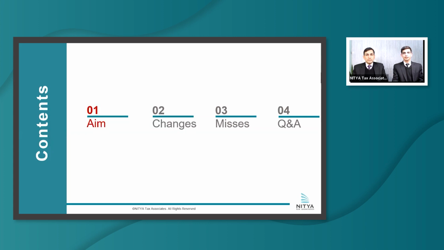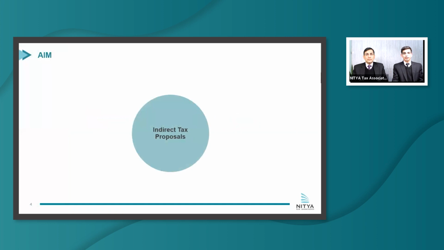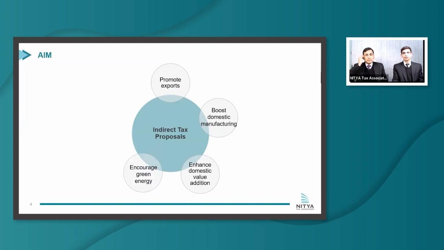So firstly, discussing the aim of indirect tax proposals. This year, the indirect tax proposals of the budget aimed at promoting exports, giving a boost to domestic manufacturing, and enhancing domestic value addition. So for this purpose, BCD rates on various goods have been reduced, or the BCD rates have been exempted. Now, there are certain other aims as well, which include encouraging green energy or green mobility. So for this purpose, the government has exempted customs duty on import of capital goods or machinery which are used for manufacture of batteries in EVs.